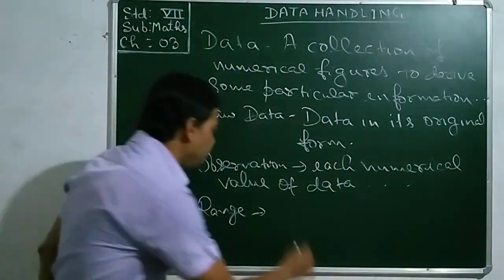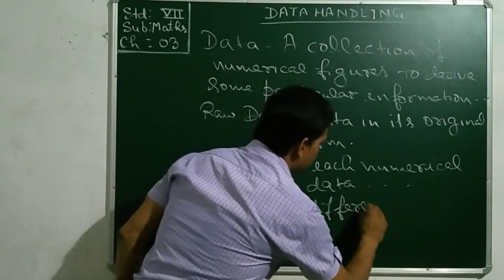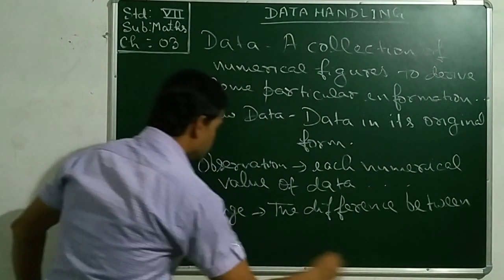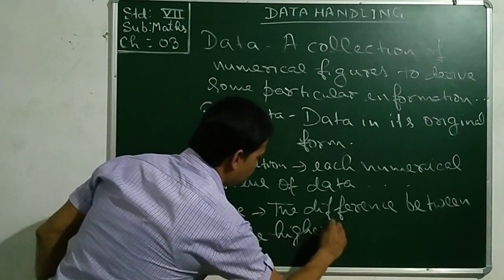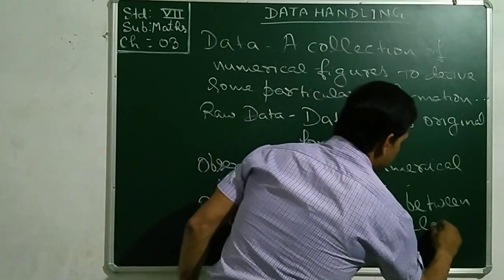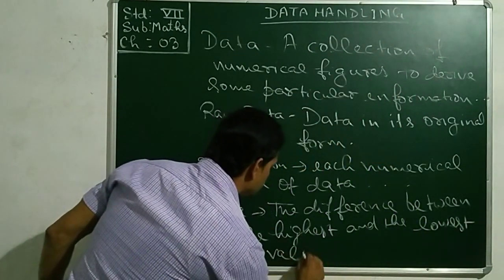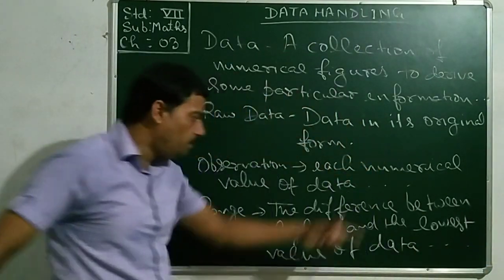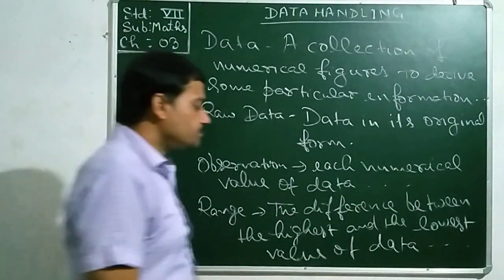The difference between the highest and the lowest value of data is called the range of data.